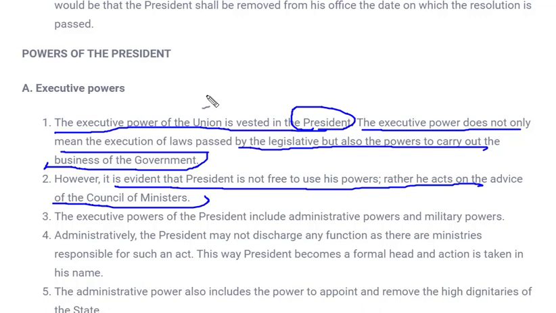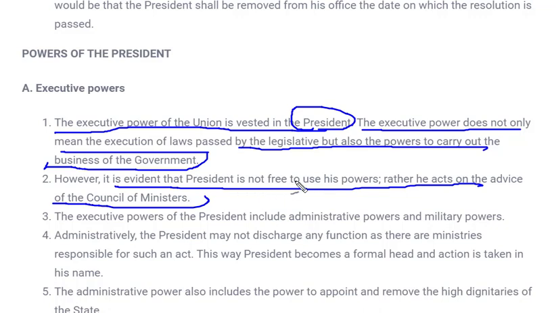In the family case, it is just because of age, but here it's not age. Rather, according to the constitution, power has been vested in the president as the senior-most or first citizen of the country. That's why all the executive powers are vested in the president, and he may or may not use them freely.